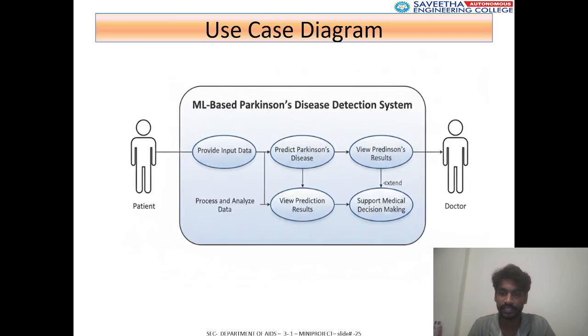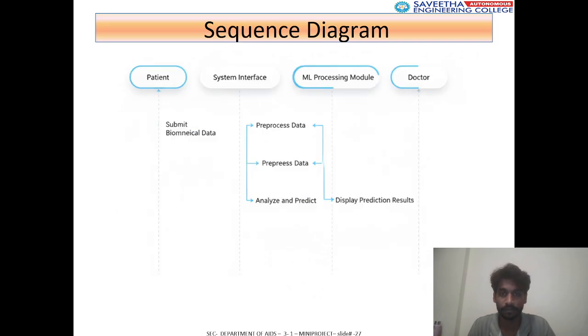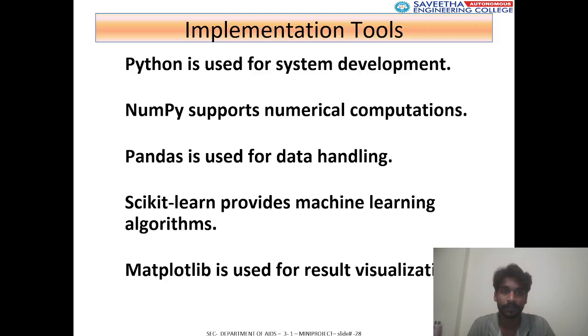And the use case diagram. This is a use case diagram for Parkinson's disease progression prediction using machine learning. This is a patient and doctor ML-based Parkinson's detection system, and this is the class diagram, which shows dataset, pre-processing, feature extraction, these are ML models, and prediction user interface. This is the sequence diagram. Patient submits biomedical data to the system interface, ML pre-processing models, doctor.